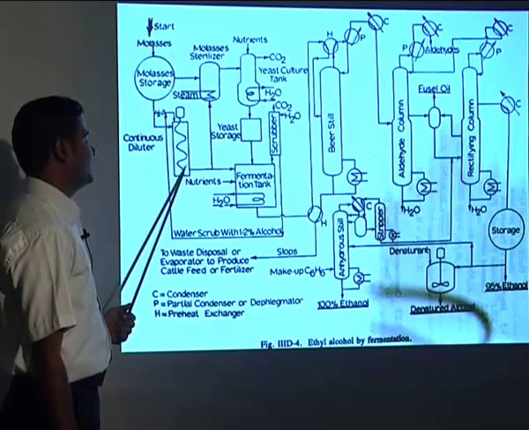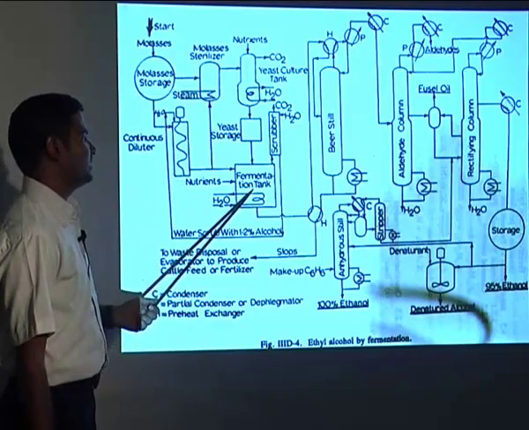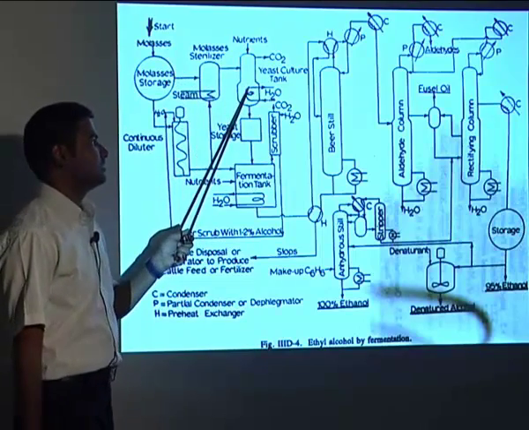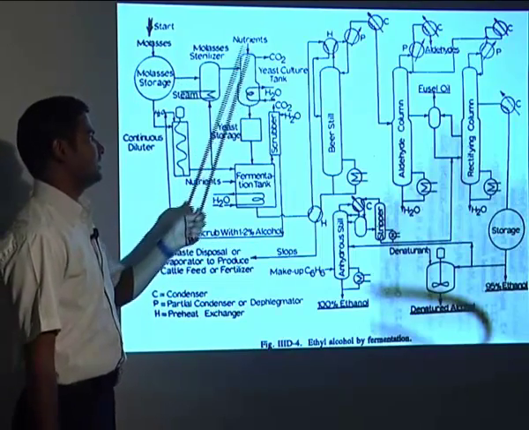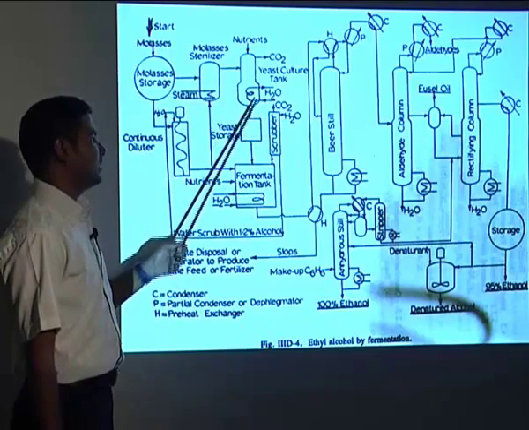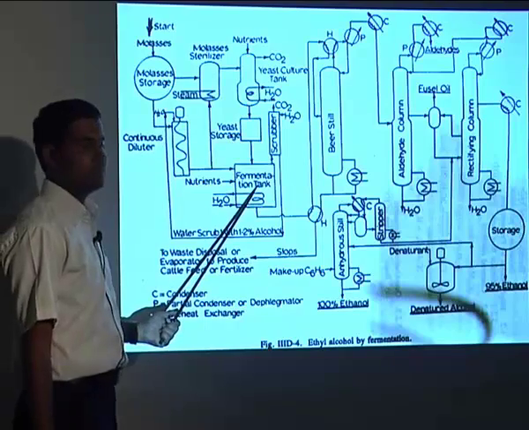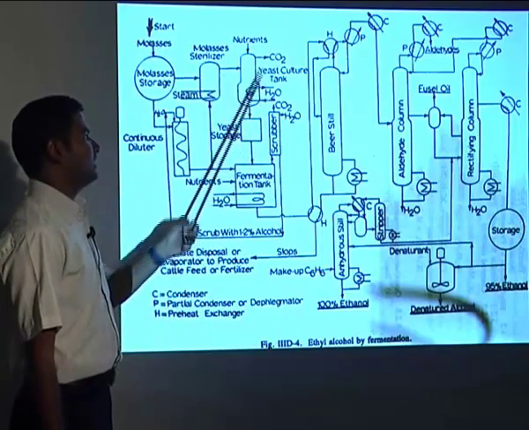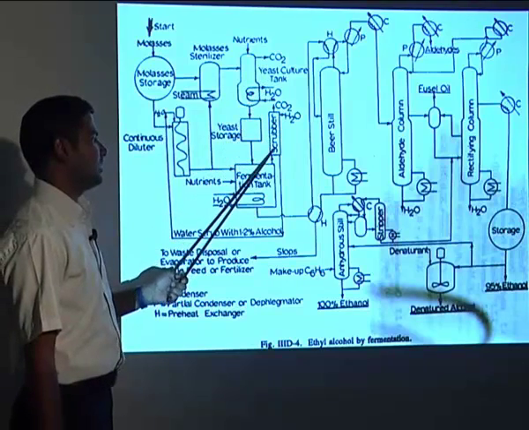The diluted molasses will come to the fermentation tank and give the alcohol with yeast, and CO2 will be evolved. In both tanks, whether molasses is added directly or diluted, both will give alcohol and evolve CO2, which can be scrubbed out.